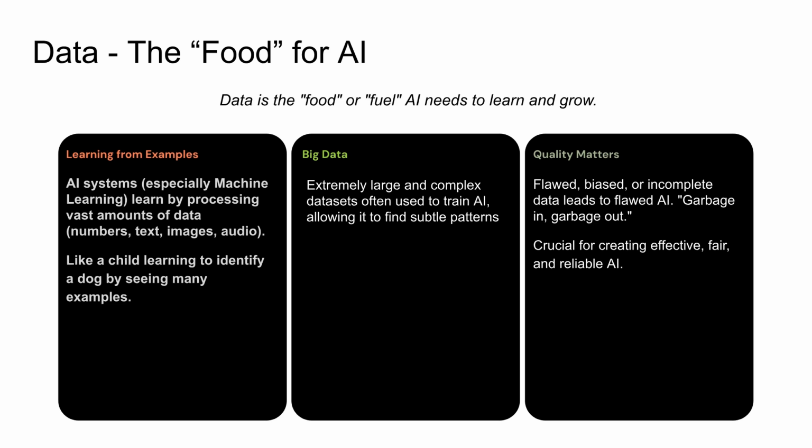You'll often hear the term big data associated with AI. This refers to the extremely large and complex datasets used to train AI systems, which allow AI to uncover subtle patterns that humans might miss.